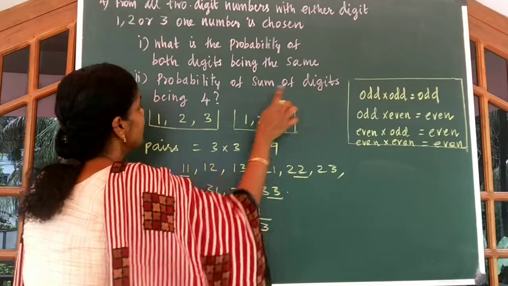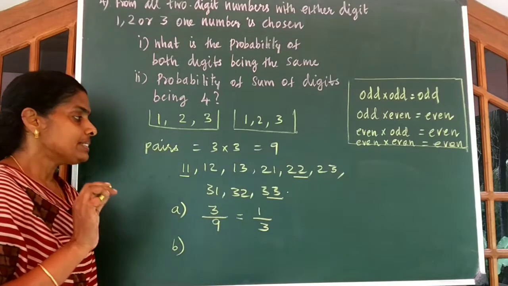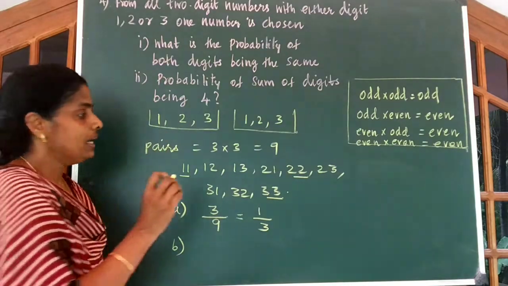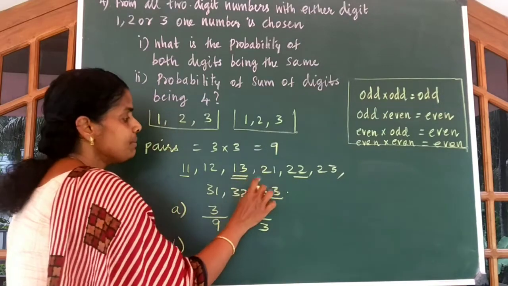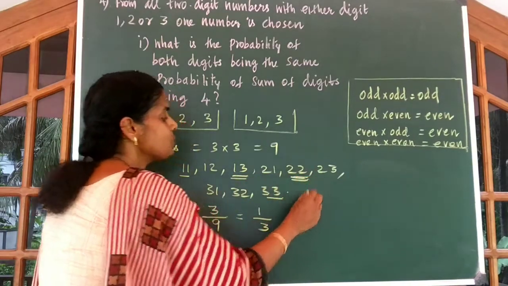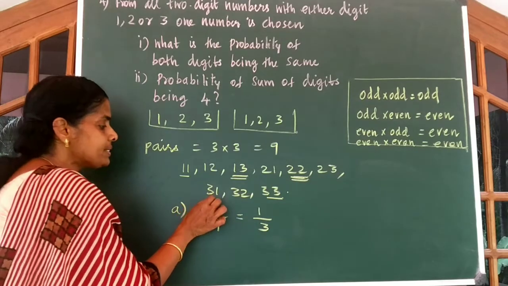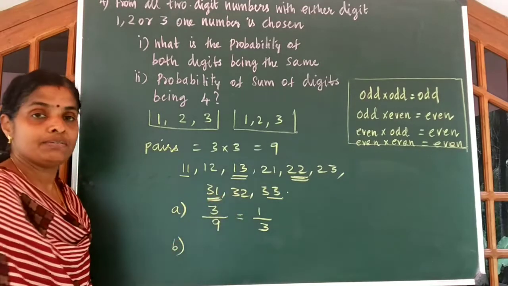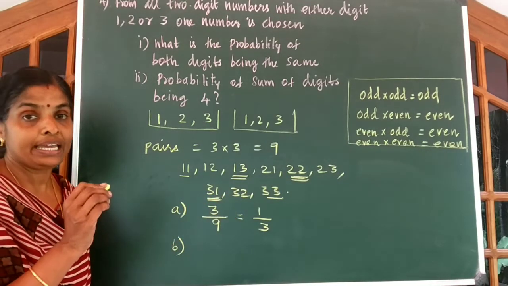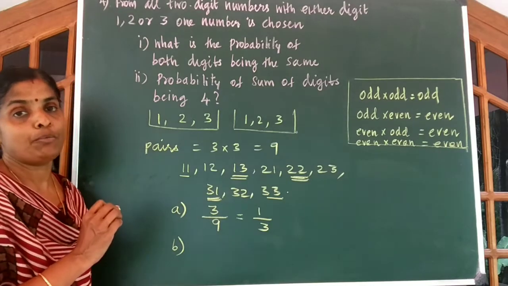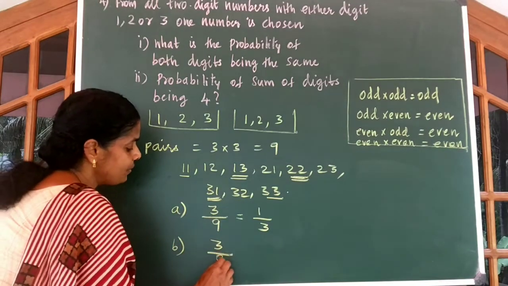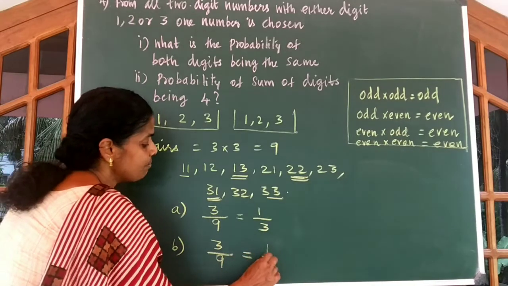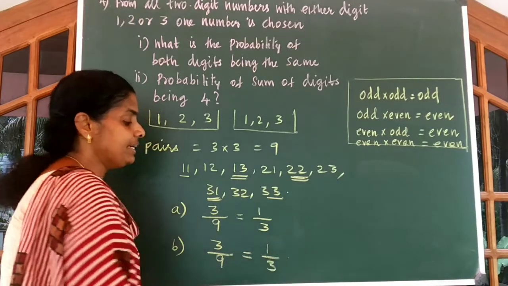Probability of sum of digits being 4. Sum of the digits is 4. That is 1 plus 3 gives you 4. Similarly, 2 plus 2 gives you 4. Also, 3 plus 1 gives you 4. So, there are only 3 numbers with sum of digits equal to 4. So, the answer is 3 out of 9, which also simplifies to 1 divided by 3.